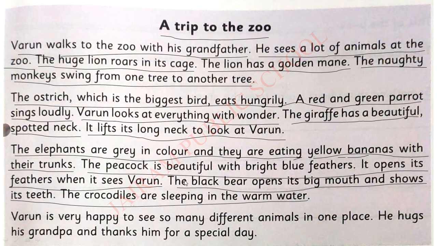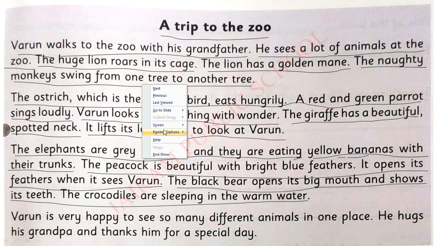Next. The black bear opens its big mouth and shows its teeth. So, the black bear is opening its big mouth and showing its teeth. The crocodiles are sleeping in the warm waters. What are the crocodiles doing there? They are sleeping.